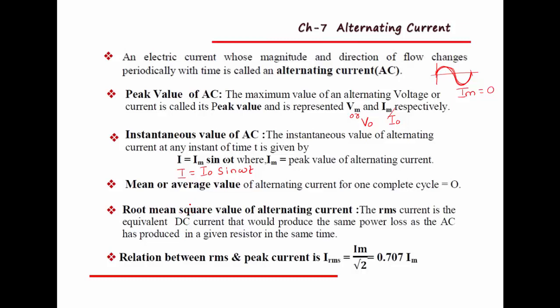So whenever we are talking about alternating current, we write it as IRMS, which is equal to the DC current that produces the same power loss as AC produces. The relation between the root mean square value and the peak value of current is given by the equation IRMS equal to Im divided by root 2, or we can write it as 0.707 Im, or in our regular classes we use the symbol I0.